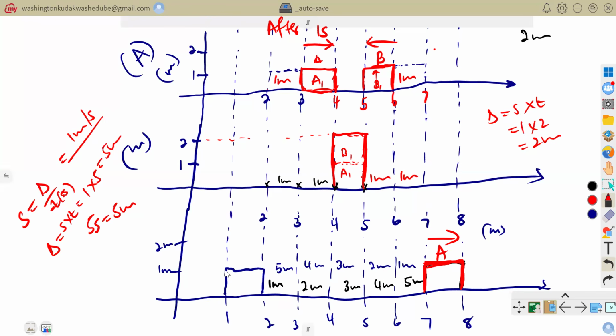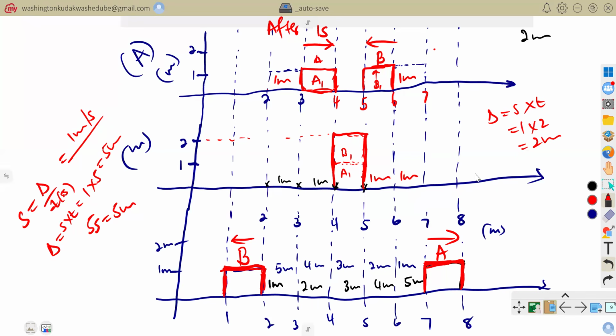So now you would have your B in between 1 and 2. And B would still continue in the same direction with the same amplitude. So that is simply how we were supposed to interpret that.